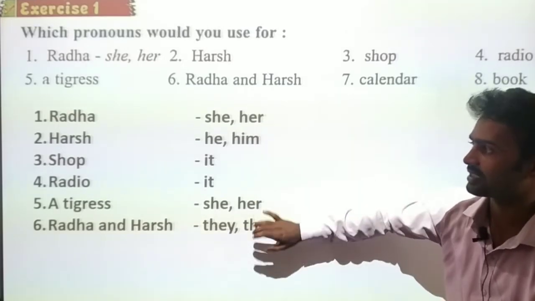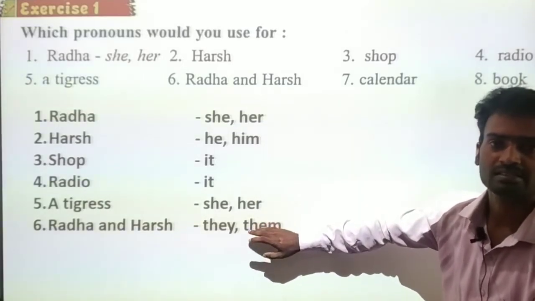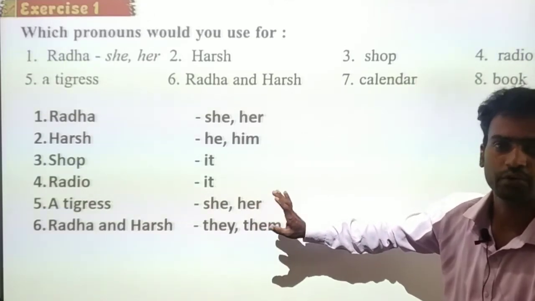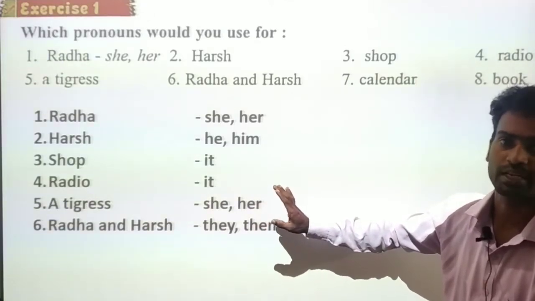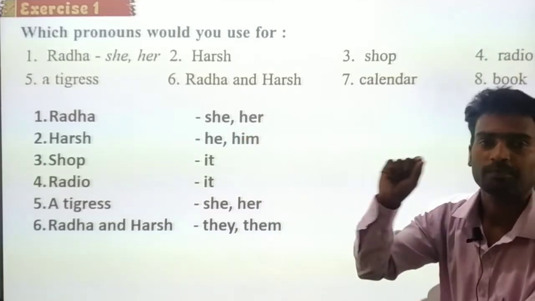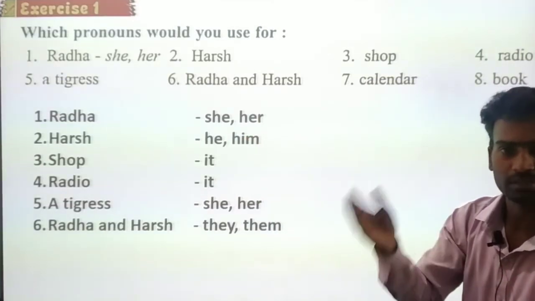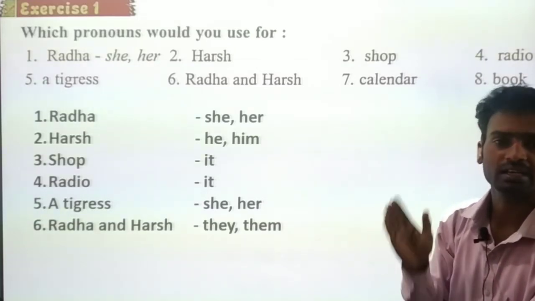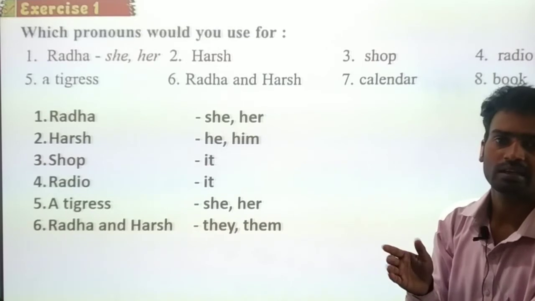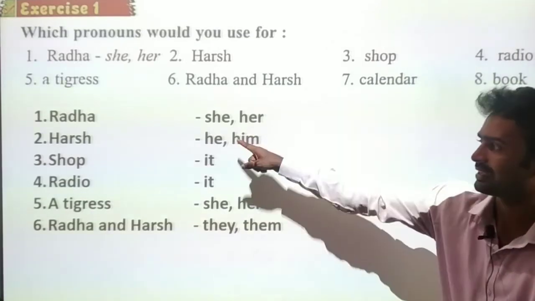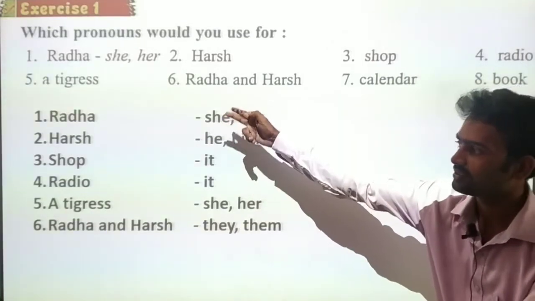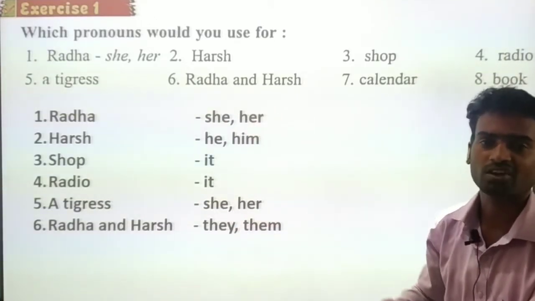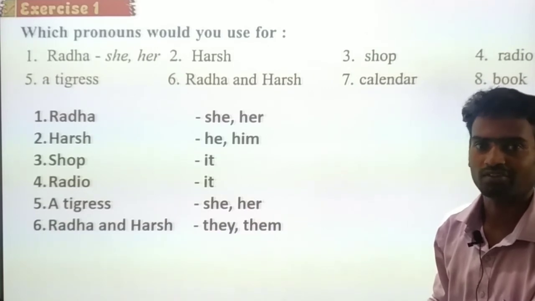This we should understand very carefully. Why? Because sometimes it may confuse us. So we have to be very careful about it, right? If a feminine gender comes separately, we use she and her, and for masculine gender we use he and him. If they both come together, we use they. Why? Because it is the plural form, right?